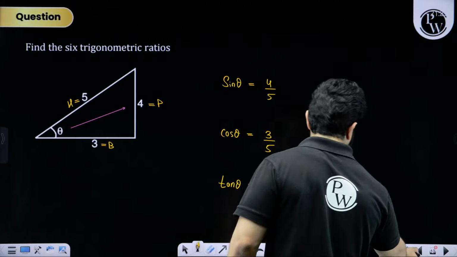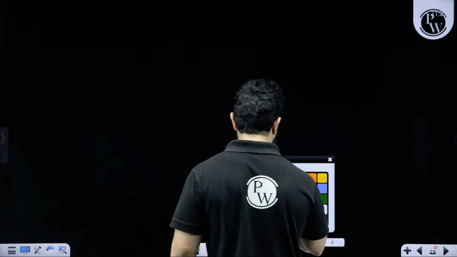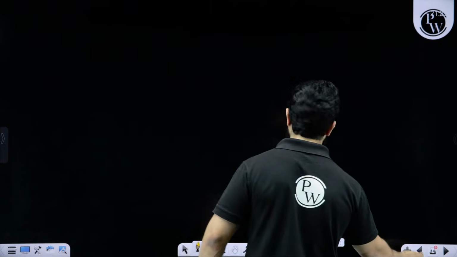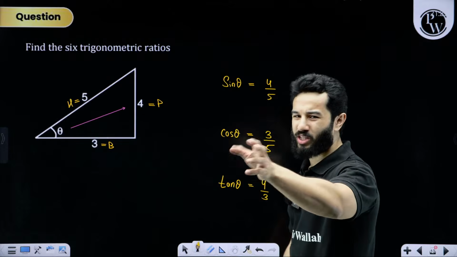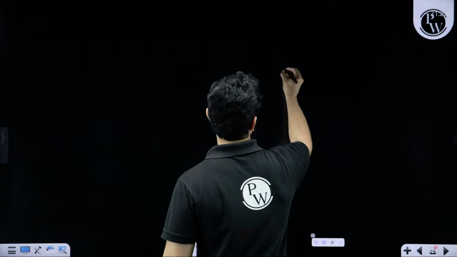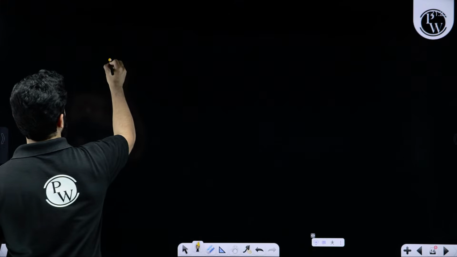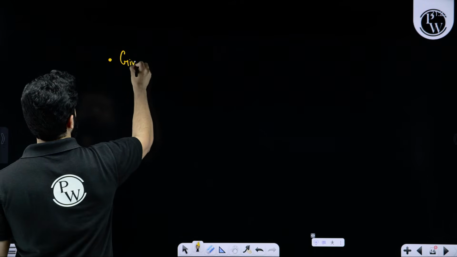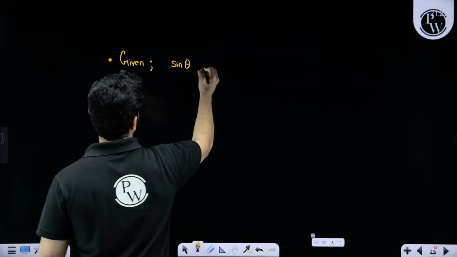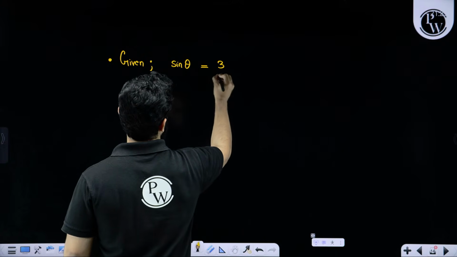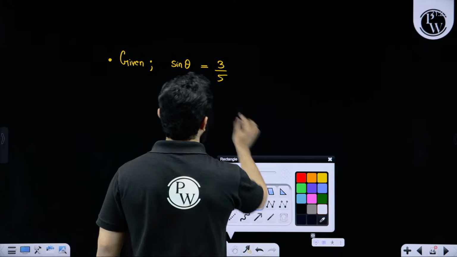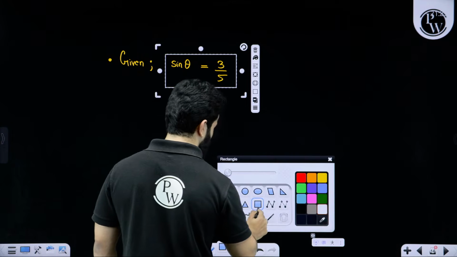Let's say I am saying, and you guys can write for sec, cosec, cot, I am not writing it. Let's suppose given sine theta is 3 by 5. Given that sine theta is 3 by 5, find out base.